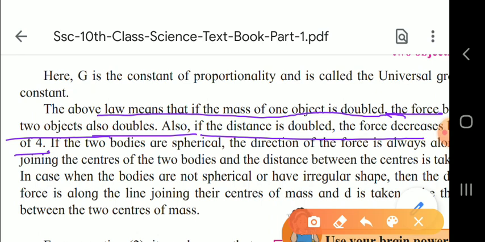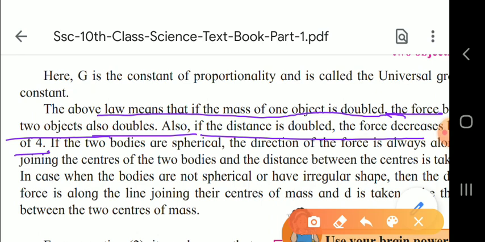If the two bodies are spherical, the direction of force is always along the line joining their centers. That means the center of m1 is joined to the center of m2. Now the distance between the centers is taken to be d. In case the bodies are not spherical or have irregular shape, then the direction of the force is along the line joining their centers of mass, and d is taken to be the distance between the two centers of mass.